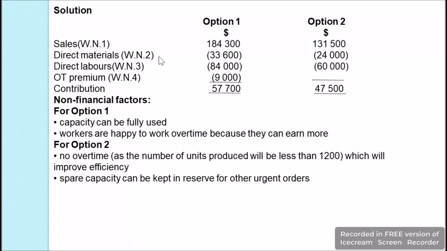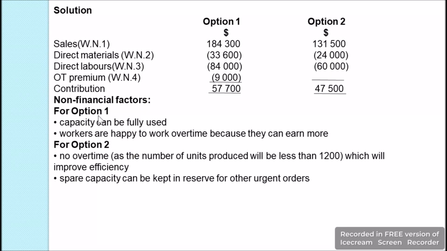So for direct material, for option 1 it is $33,600, for option 2 it is $24,000, which are subtracted. For direct labor it is $84,000 for option 1, for option 2 it is $60,000, and we also know that there is an overtime premium which has to be paid for option 1, which was calculated as $9,000. So based on this, the contribution for option 1 is $57,700, and for option 2 is $47,500. We have to consider the non-financial factors.